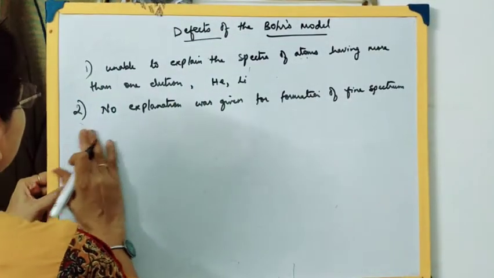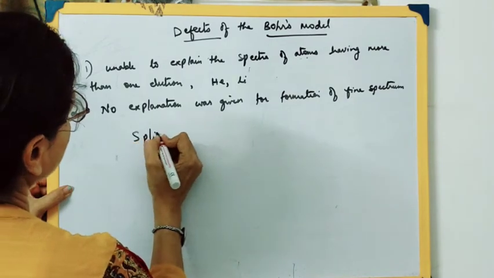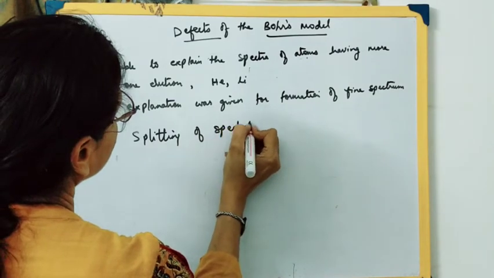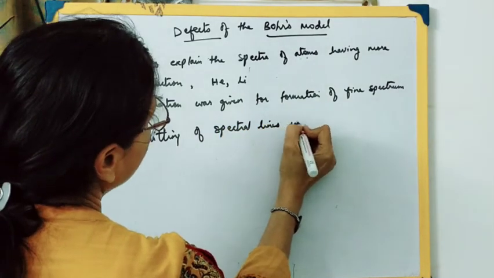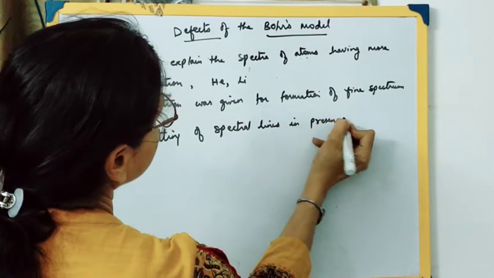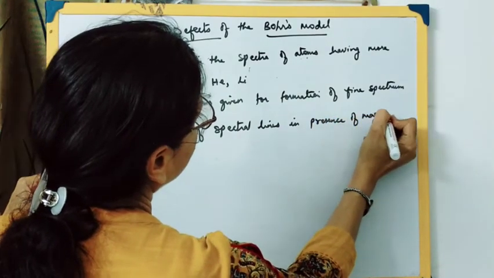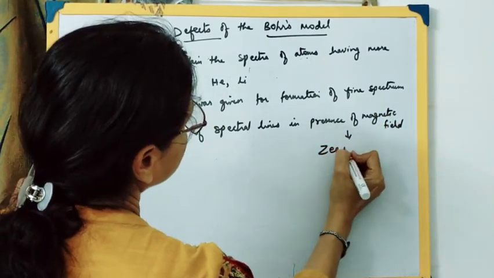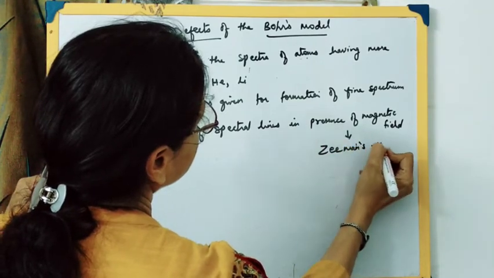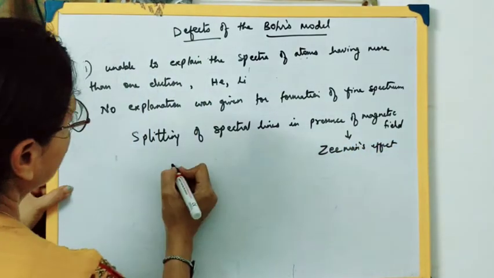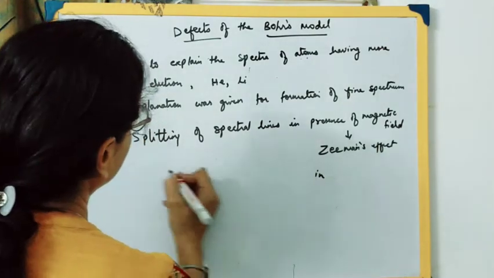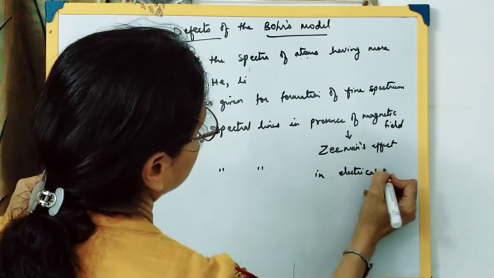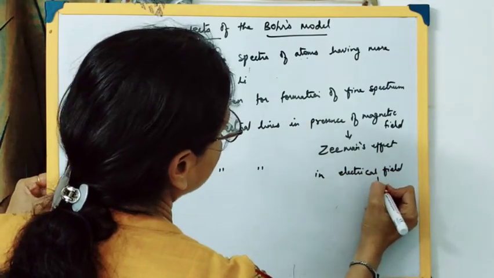Let me first explain: splitting of spectral lines in presence of a magnetic field is called the Zeeman effect. Similarly, splitting of spectral lines in presence of an electric field is called the Stark effect.